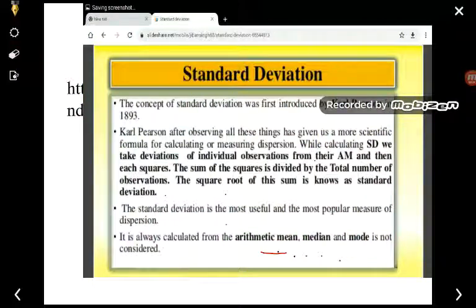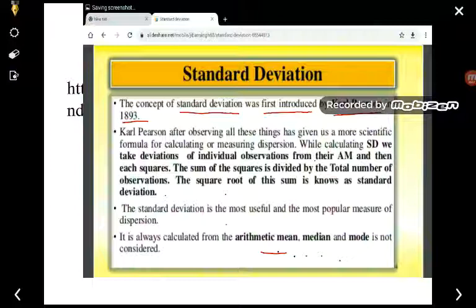The concept of standard deviation was first introduced by Karl Pearson. The main concept of standard deviation was first introduced by Karl Pearson in 1893. And according to him, the standard deviation is normally the deviation of an individual observation from their arithmetic mean.